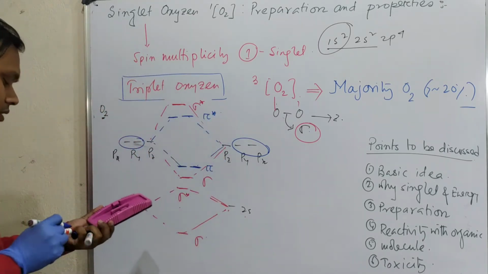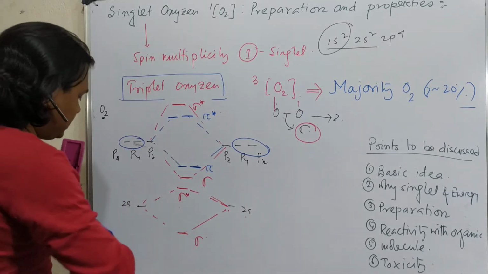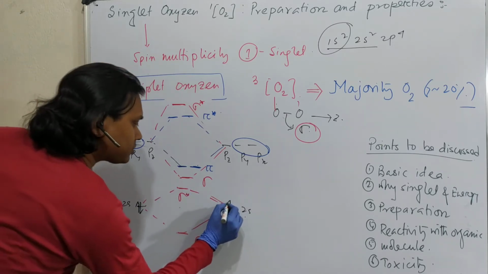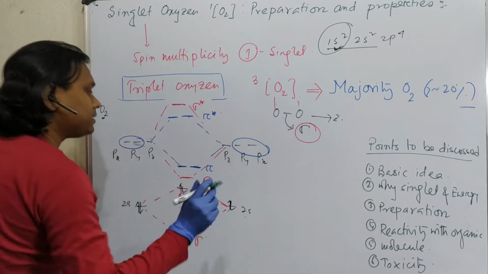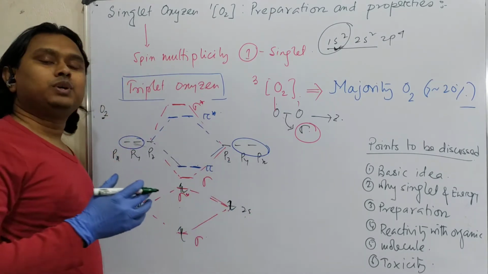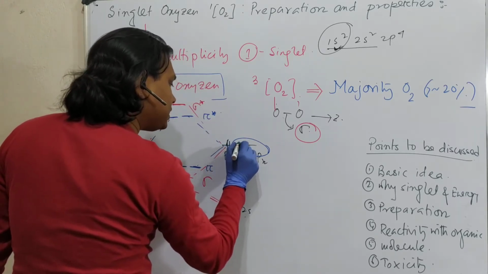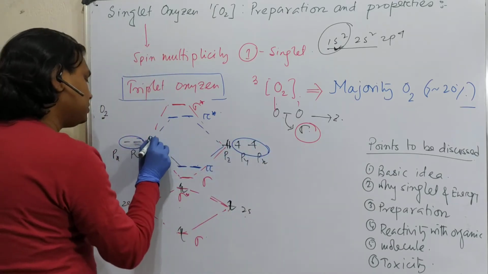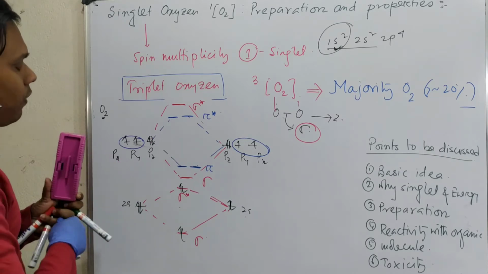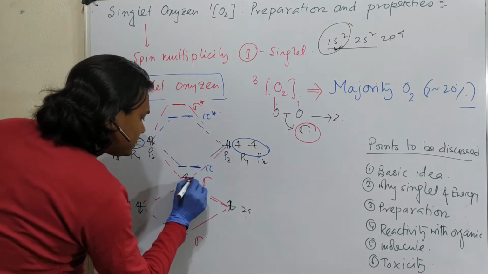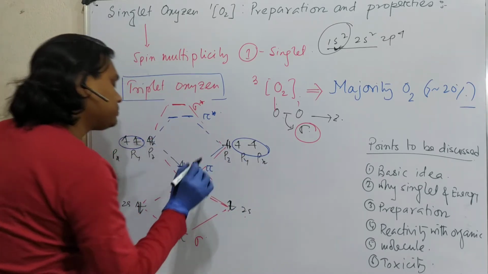Now let's fill this molecule with electrons. How many electrons? In this case, 2s has 2 electrons, 2 electrons, so this is 2, this is 2. And by the way, electron filling will be governed by the energy level of the orbitals. Now, in the p orbitals, we have 4 electrons each. Just look at it a little carefully. Total in this case 4 plus 4, 8. So here we filled up 6 electrons.